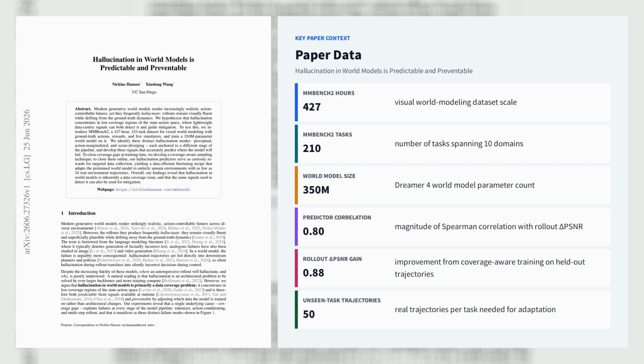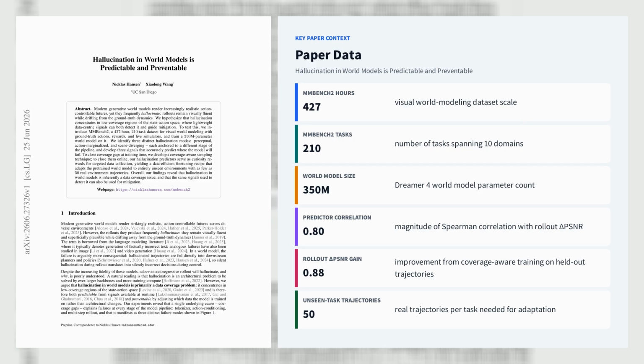Using their new MMBench2 benchmark of 427 hour 210 task corpus with ground truth actions, rewards, and live simulators, they train a 350M parameter Dreamer 4 world model and separate hallucination into 3 failure modes: perceptual errors in the tokenizer, action marginalized transitions in the dynamics model, and scene diverging rollouts. They then introduce 3 label-free predictors: the tokenizer round-trip residual, flow instability, and interseed variance that correlate strongly with open-loop rollout error, with Spearman Rho around 0.8 across all 3.